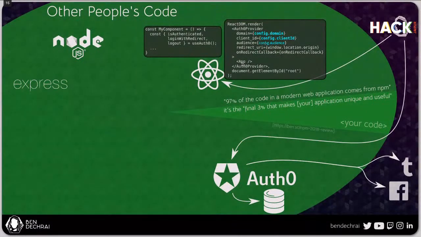So once the user's logged in, they get redirected back to the React app, and the React app can then use a code that's passed along with that redirect to pull information from Auth0, which gives it what's called a JSON Web Token. And the JSON Web Token will tell React more about the person who just logged in. In fact, it'll get two tokens, a JSON Web Token for the identity, and then a token of some sort, probably and ideally a JSON Web Token, which is an access token, which can then be used to make requests from the React app directly to an API. And then the API will know who's logged in and whether or not they have permission.